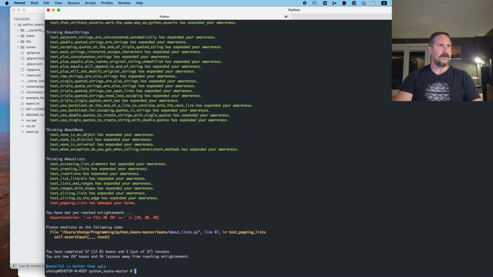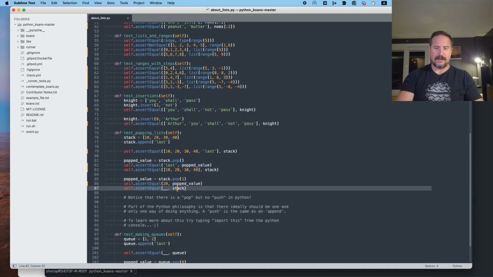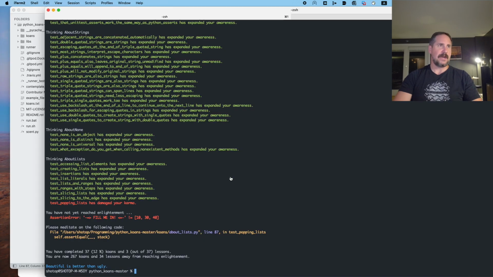87. That was correct. All right, so then what remains of stack? Well, I think it's now a list with 3 integers, 10, 30, and 40. Very interesting. Let's see if that's the case. Yes, it is, because now we're down to 101.